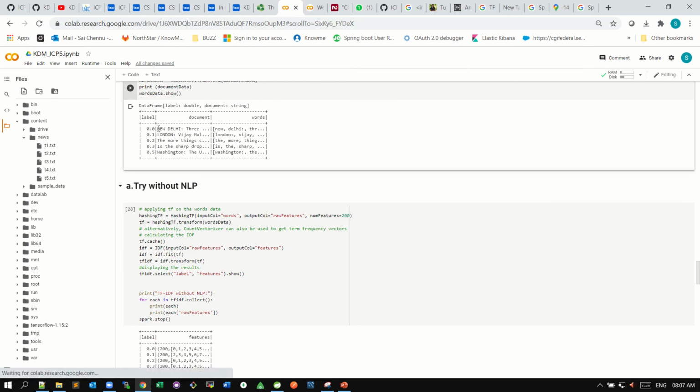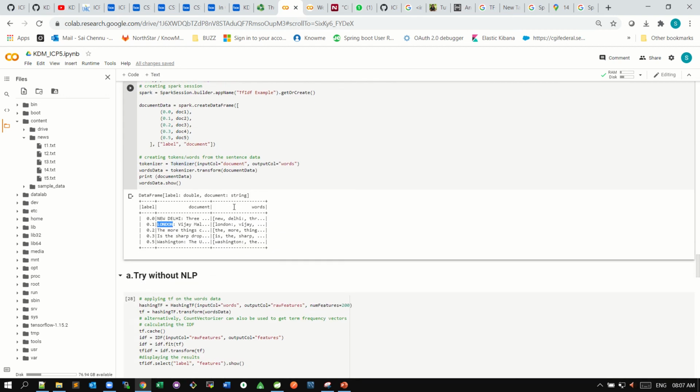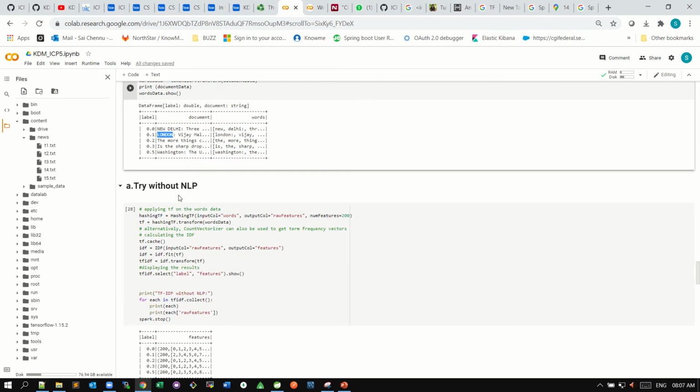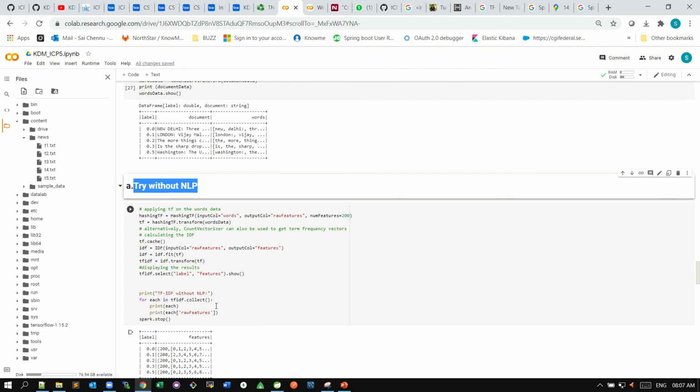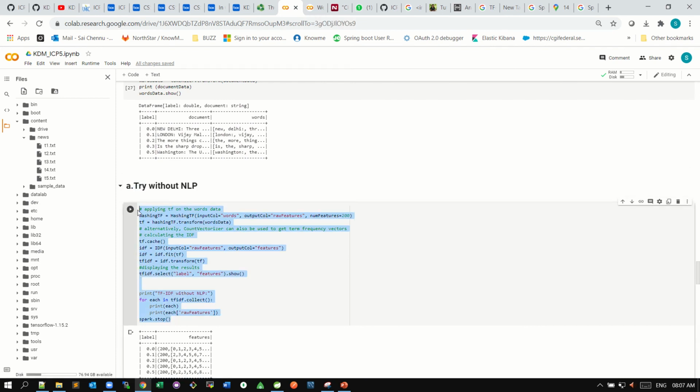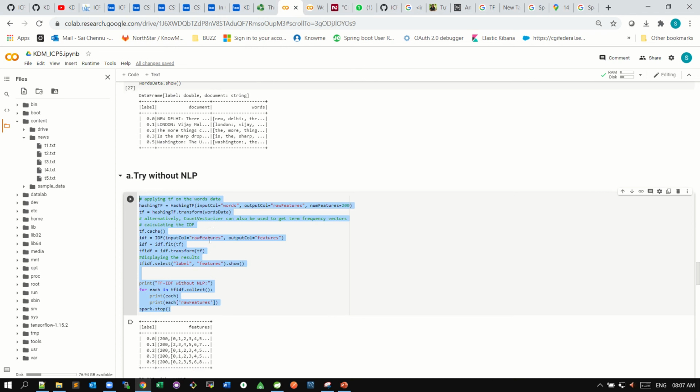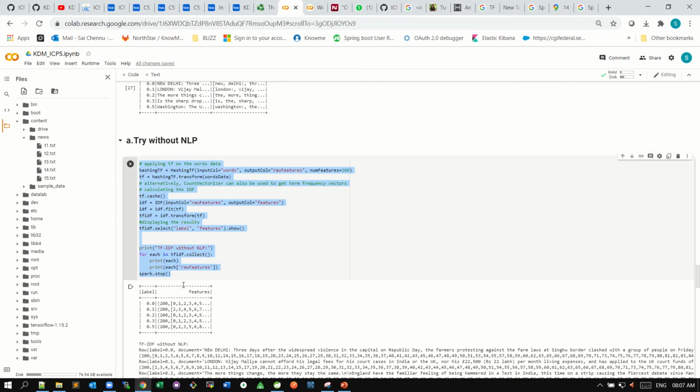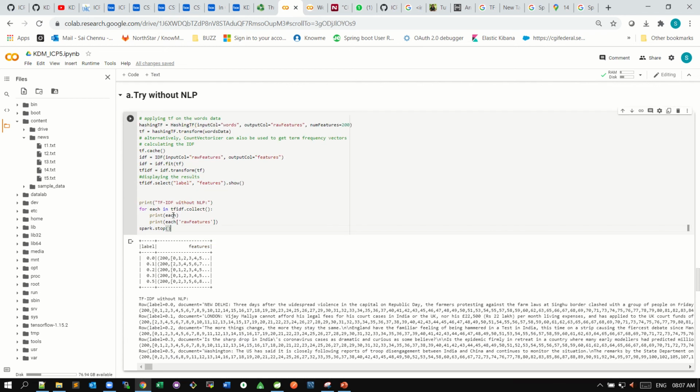As you can see here, we have the top 10 TF-IDF words. For this, we're gonna do it without NLP, so we are not using any NLP libraries. We just created some label and features.